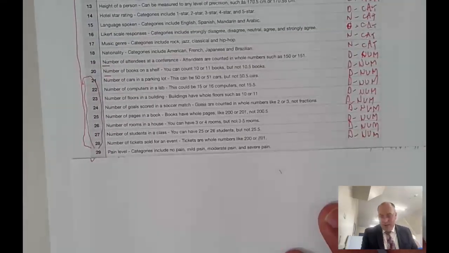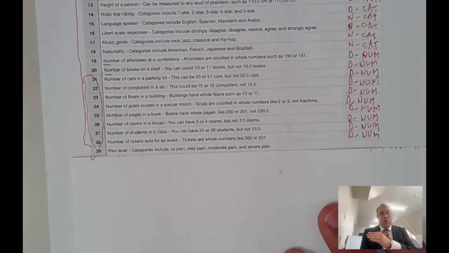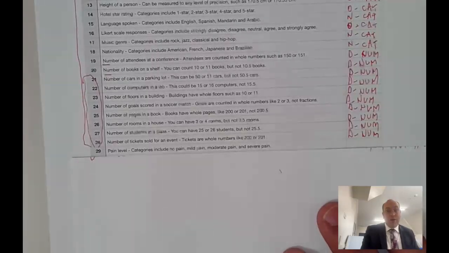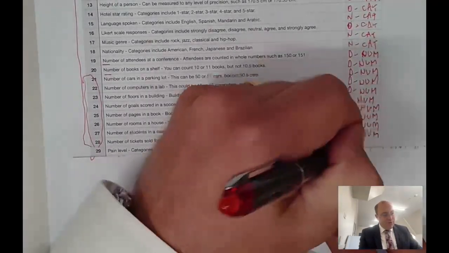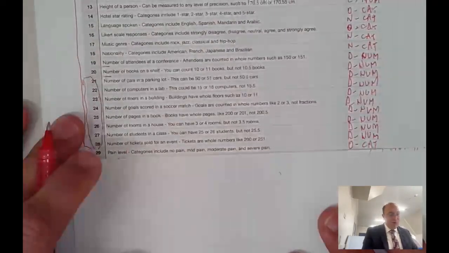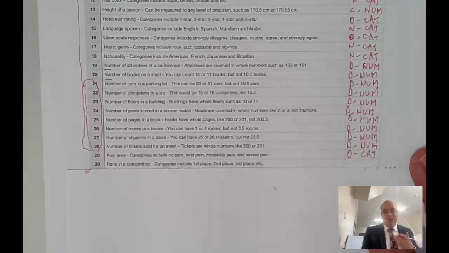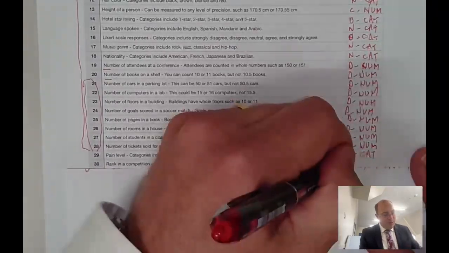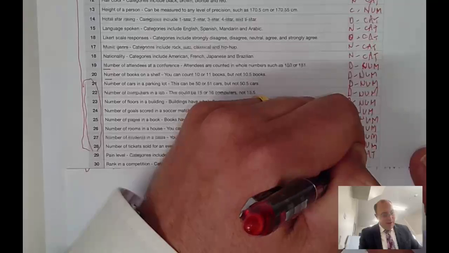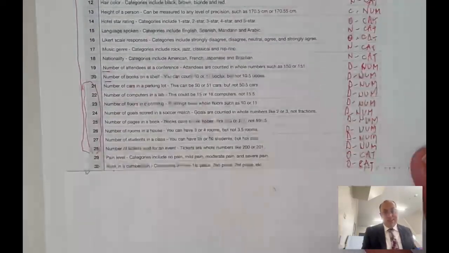Pain level, and so pain level is really about categories, and we can order pain level from its quite minor or no pain right through to very, very severe pain. And so, of course, it's categorical data that's ordinal, so NCAT there. Ordinal categorical data. The rank in a competition, again, we've got categories. We can rank them, and so there's an order to them, and so it's ordinal categorical data.